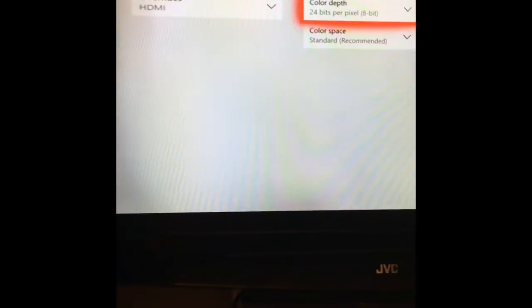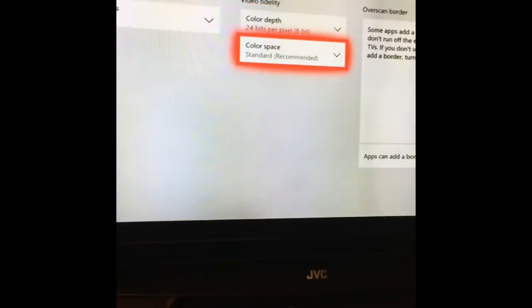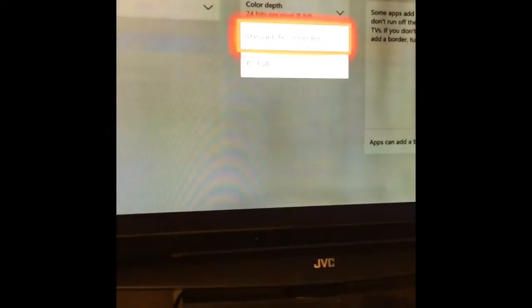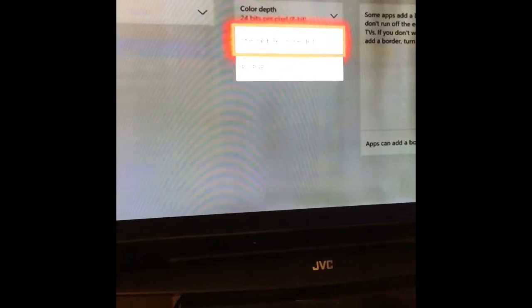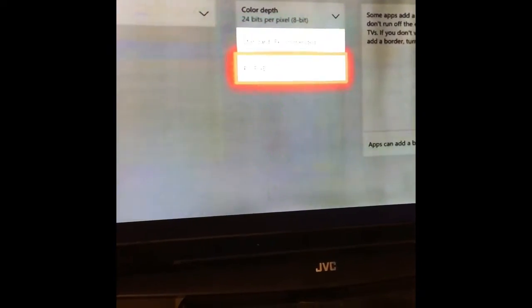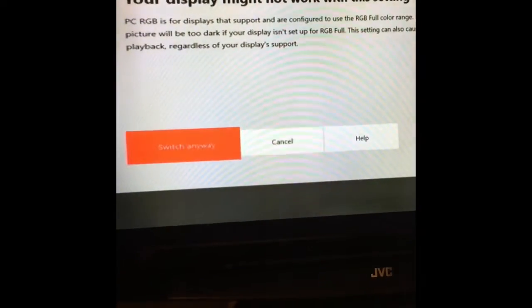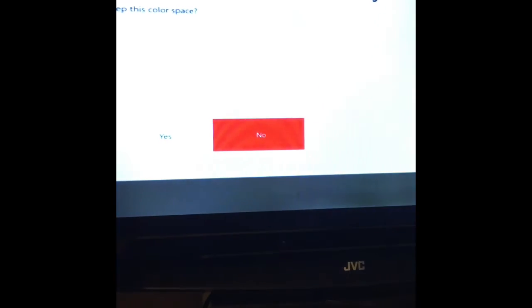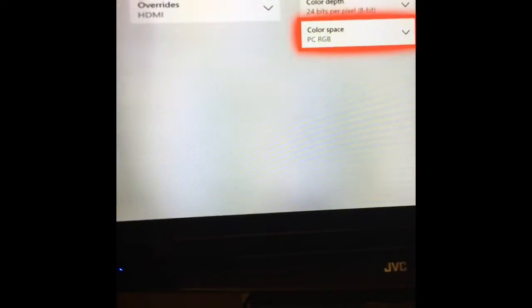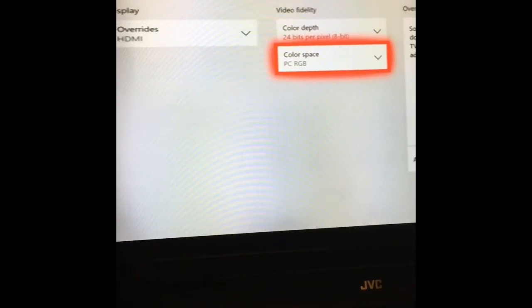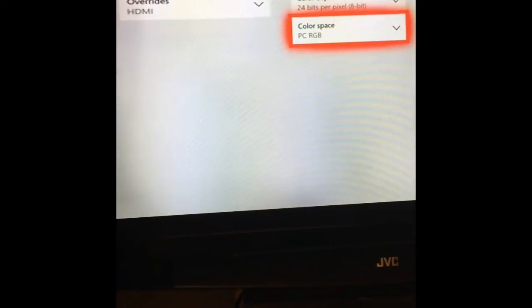Then next, you have to go to color space, press A, go to PC RGB, and go to switch anyway. And go to yes. And there you go. That was how you can use stretch resolution for an Xbox One.